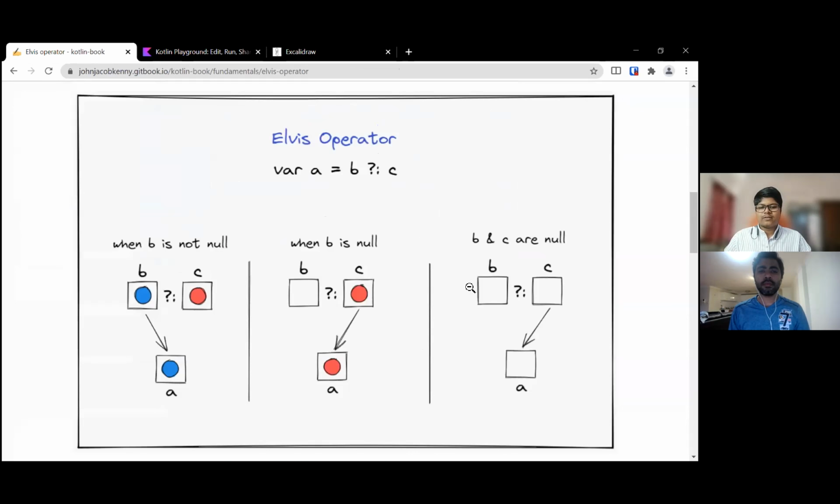So that is about it in terms of the Elvis operator. So what do you think, Praful? Yeah, it's a good, quick shortcut, but it will take some time for me to get used to it. Since you're used to Java and TypeScript, it'll be a little different, right? Yes, but it's fine. Okay, good to know.